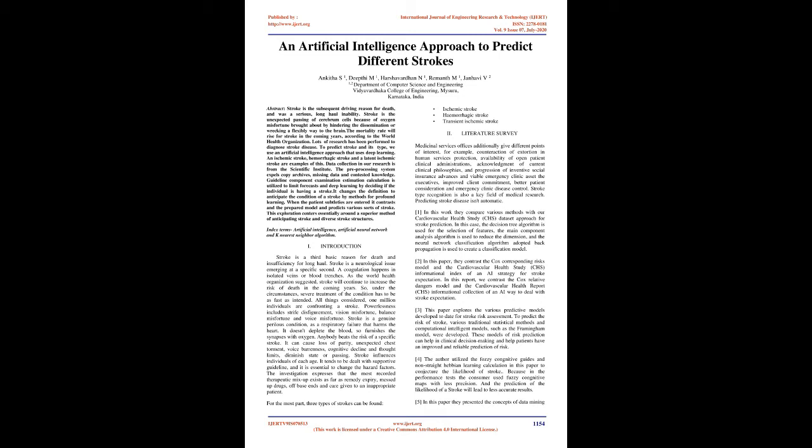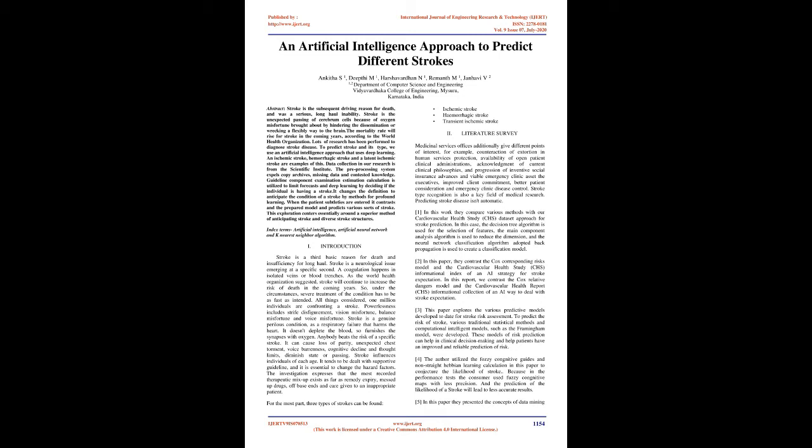Lots of research has been performed to diagnose stroke disease. To predict stroke and its type, we use an artificial intelligence approach that uses deep learning. An ischemic stroke, hemorrhagic stroke, and a latent ischemic stroke are examples of this. Data collection in our research is from the Scientific Institute. The pre-processing system removes duplicate records, missing data, and contested information.